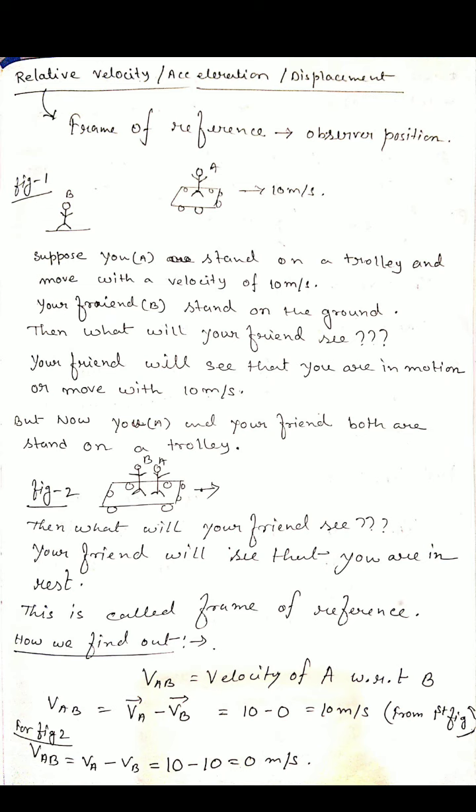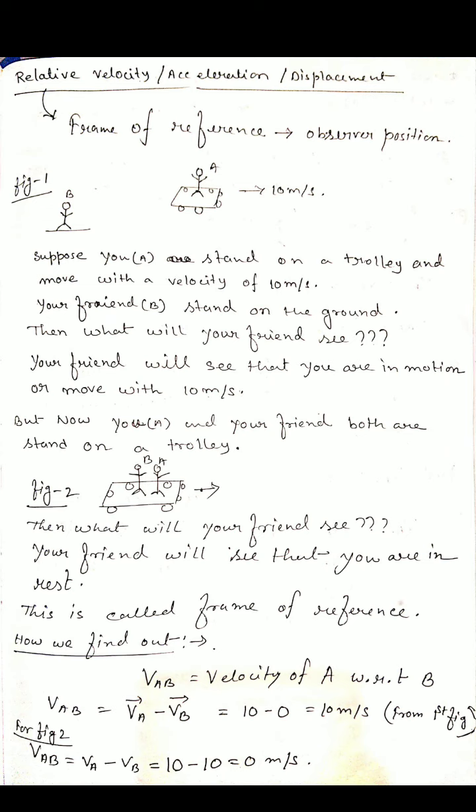But in the second case, figure 2, you and your friend both stand on the trolley, so both have the same velocity, 10 meter per second. So what is the relative velocity of A with respect to B? That is VA minus VB, with the vector sign also there. VA is 10, VB is also 10, so that is 0.